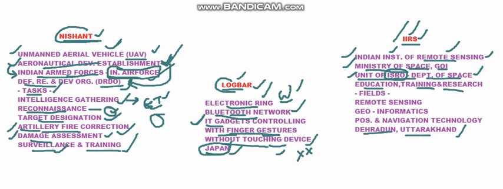And the various fields it covers are remote sensing, as the name says, and apart from remote sensing, it will also give training and education about geoinformatics, positioning and navigation technology. So these three fields it majorly covers. So Indian Institute of Remote Sensing is not just confined to remote sensing, but about geoinformatics, navigation technology, positioning technology also it deals with. So this is in Dehradun, Uttarakhand.